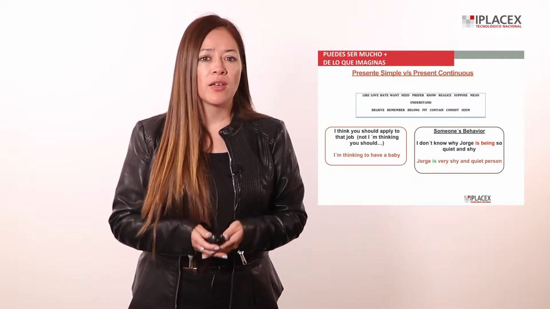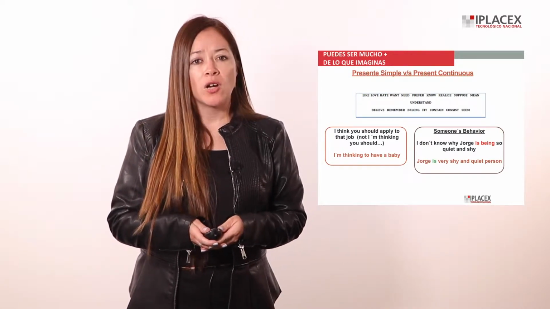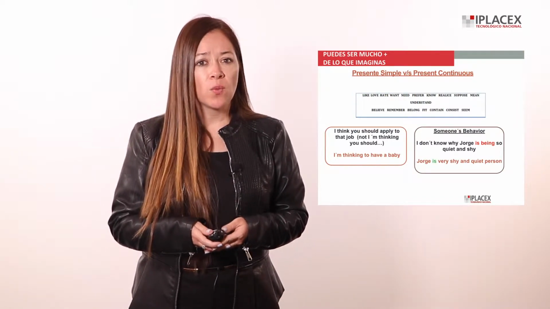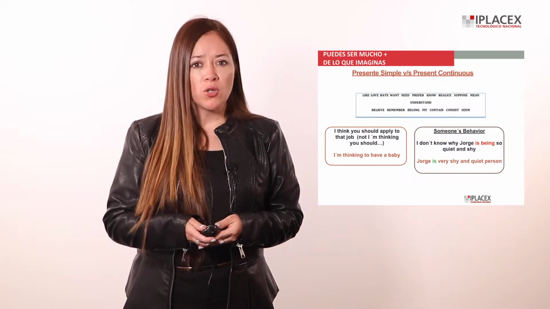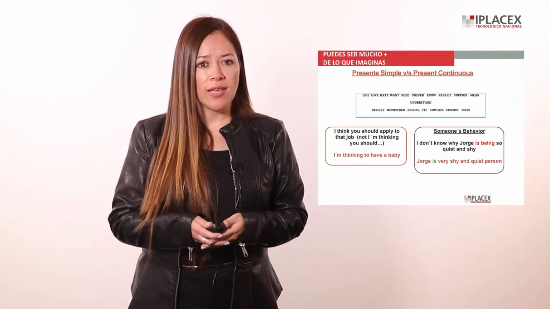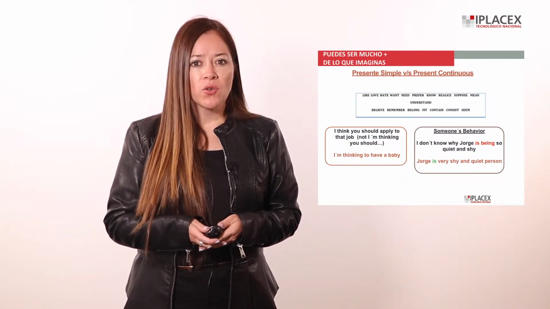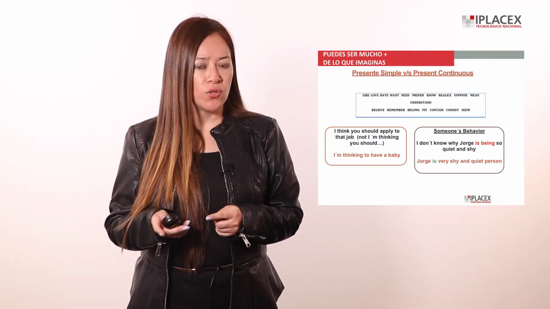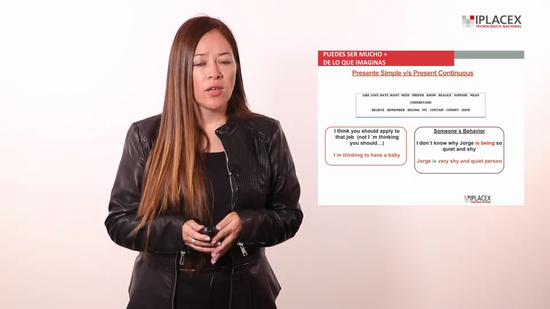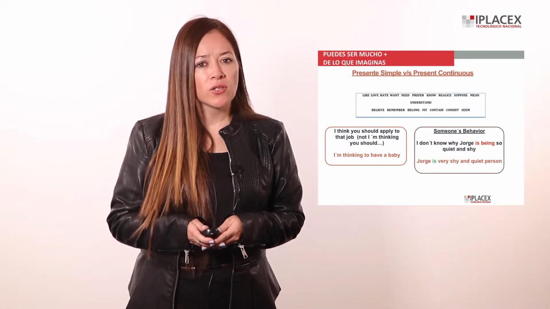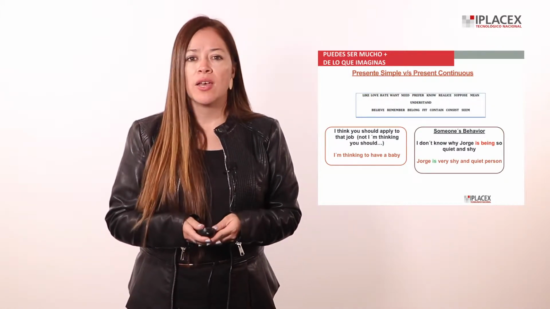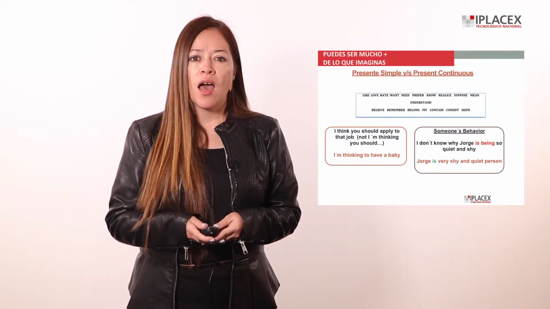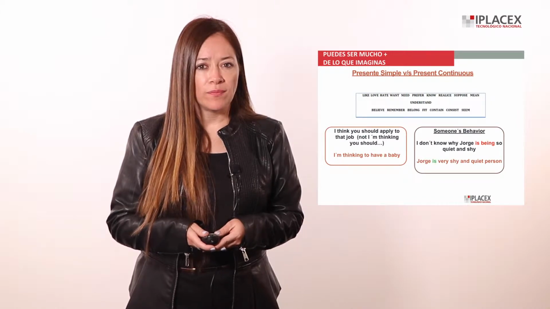Example, think. It is used when we believe or have an opinion about something. So we use the verb think with present simple, but we don't use the continuous form, like this: I think you should apply to that job, and not I'm thinking you should. However, think meaning that you consider something changes its form. Example, I'm thinking of having a baby.